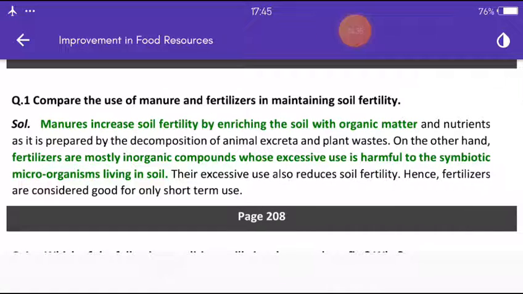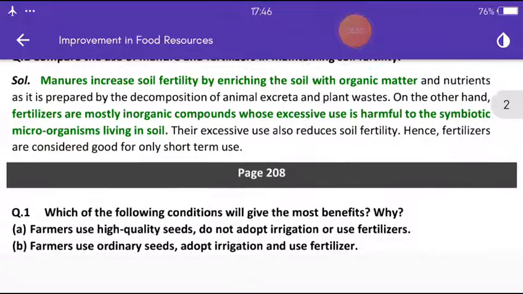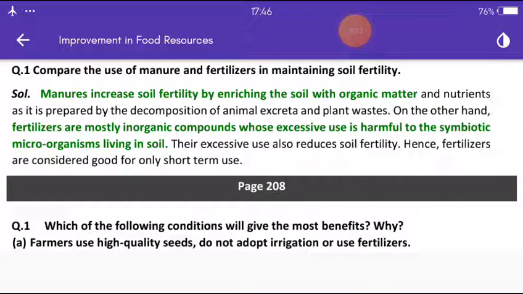Next question. Compare the use of manure and fertilizer in maintaining soil fertility. Manures increase soil fertility by enriching the soil with organic matter and nutrition, as it is prepared by the decomposition of animal excreta and plant waste.